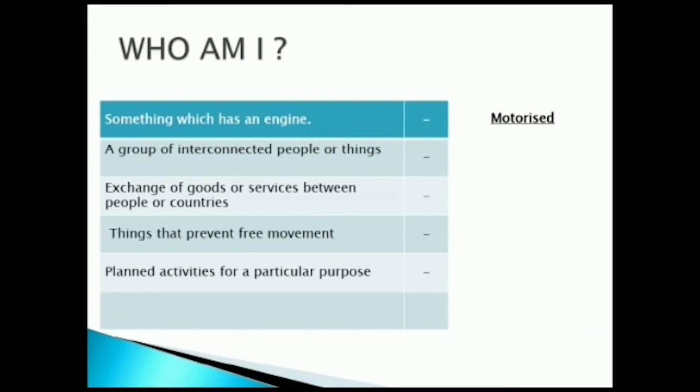A group of interconnected people or thing. Second one, a group of interconnected people or thing are known as network. So network is a group of interconnected people or things. Third one, exchange of goods or services between people or country is also known as trade. So trade is an exchange of goods or services between people or country.